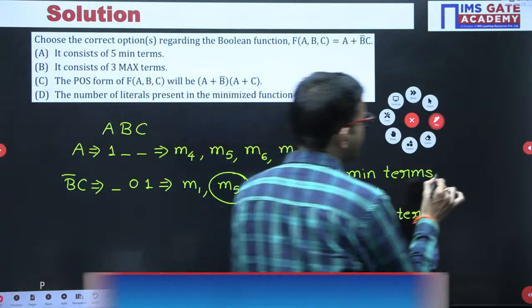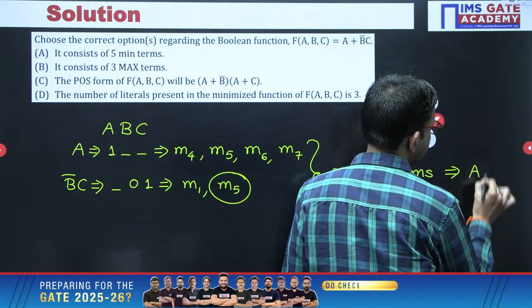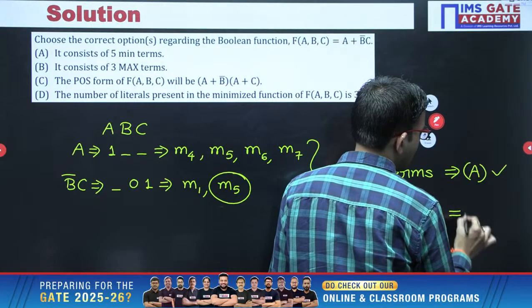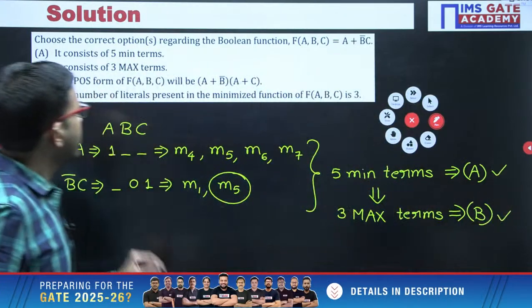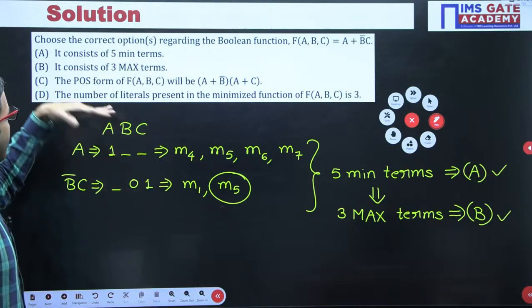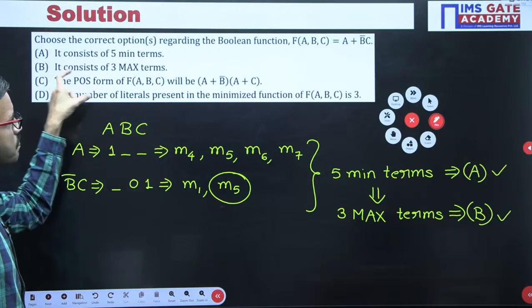As of now 2 choices are correct. With respect to this one, option A is correct. With respect to this one, option B is correct. Now let us see regarding option C. Option C is POS form.